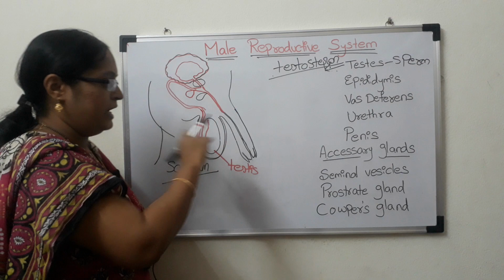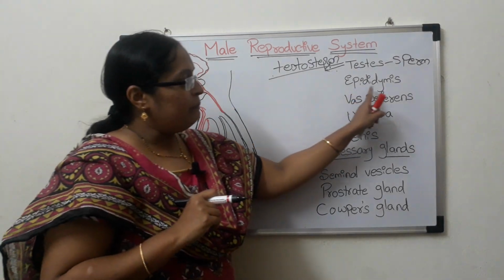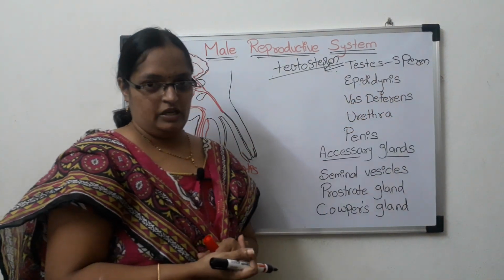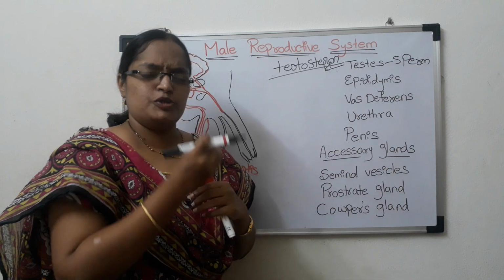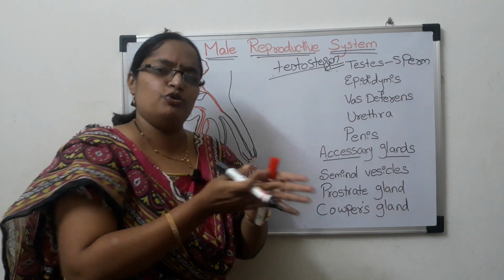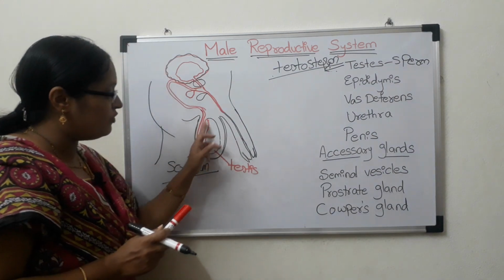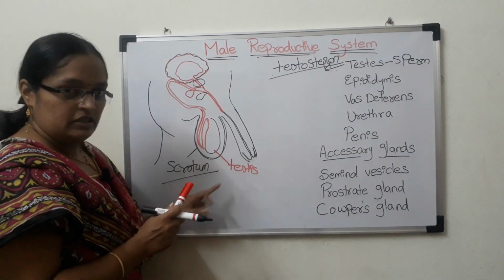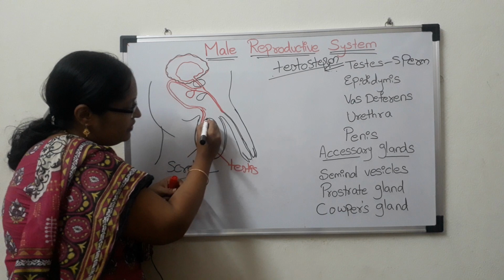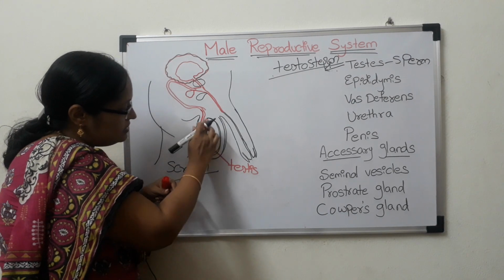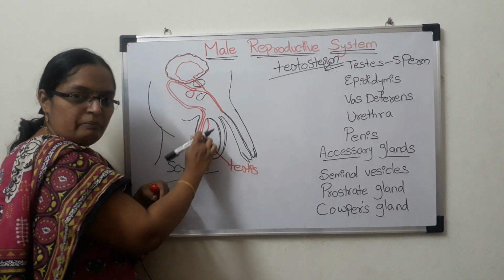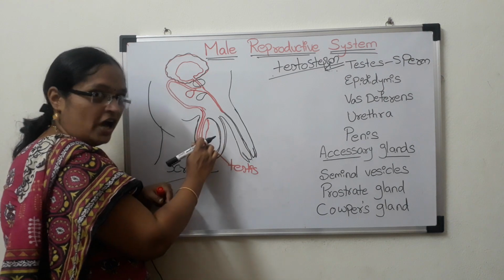Then comes the second part, that is epididymis. Many smaller micro channels, tube-like structures, are present over the surface of the testes. Over the surface of the testes, this red colored part, there are many minute channels.